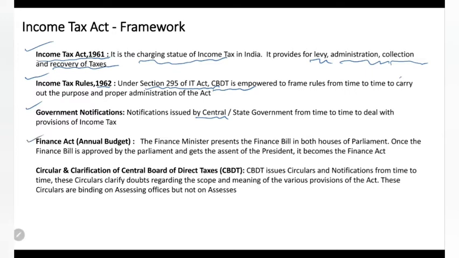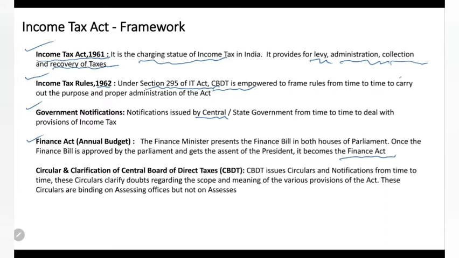And then the Finance Act. This is the most important. Okay, the Income Tax Act was passed in 1961. After that there were some amendments, and then income tax rules were given in 1962. After that there were some amendments. But the Finance Act comes every year. Every year, on the 1st of February, the Finance Minister presents an annual budget. In that, there is a section for income tax. Once this finance bill is approved by the President, it is called the Finance Act.